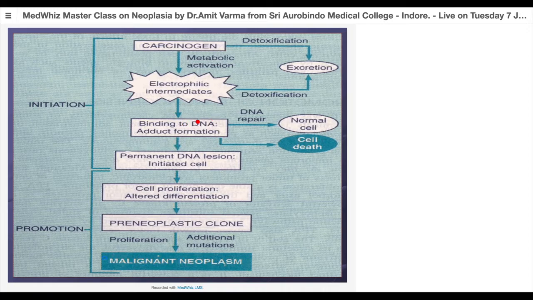If the DNA repair system and your apoptotic system are intact, they will allow the cell to undergo DNA repair by arresting the cell cycle, or else they force the cell to undergo death. But unfortunately, if DNA repair fails and apoptosis fails, now it will allow the cell to multiply, and this is now an initiated cell because it has permanent DNA damage. Now comes the role of a promoter. If it is present simultaneously, it will stimulate the cell to proliferate. It will form a pre-neoplastic clone that will acquire additional mutations with each multiplication and convert into a malignant neoplasm.